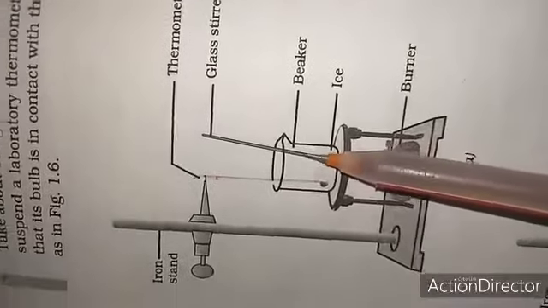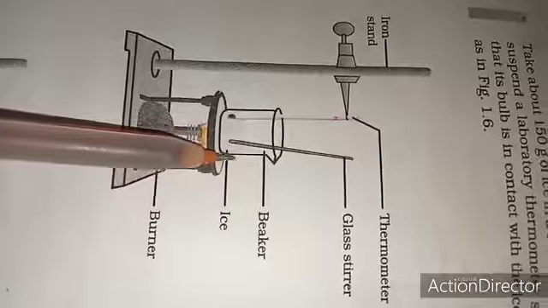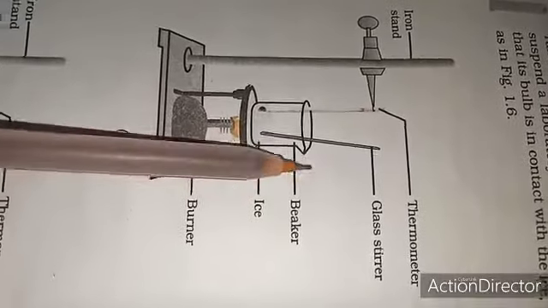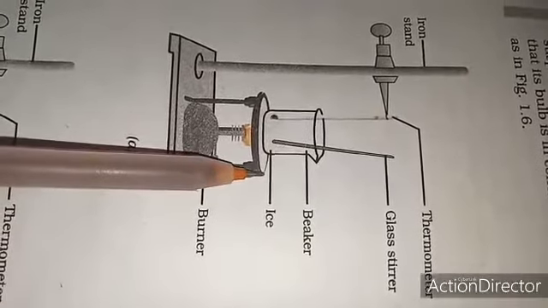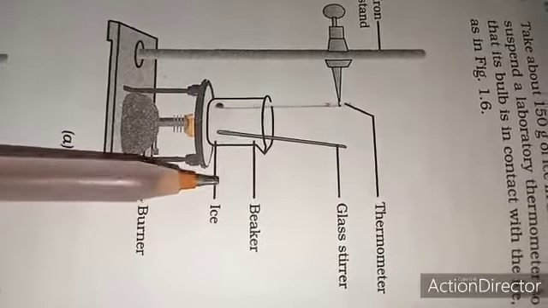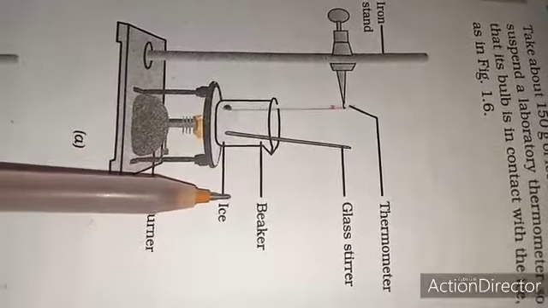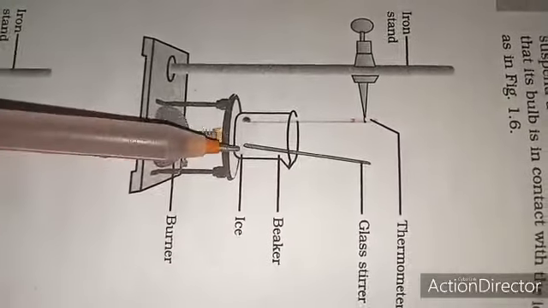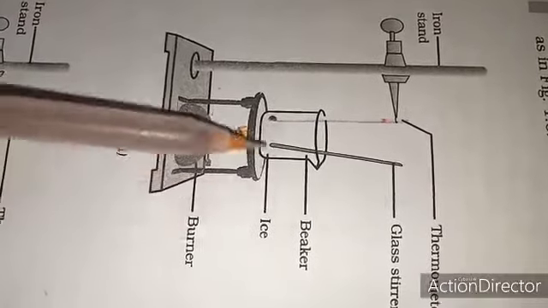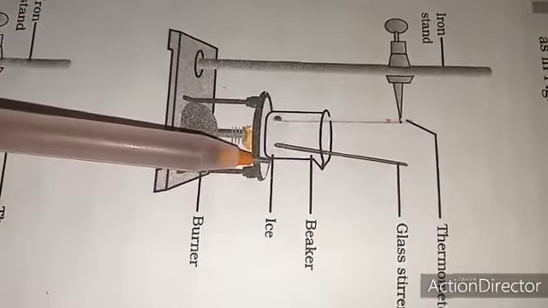After some time we see that all the ice has converted into water. Record the observation. For this conversion of solid into liquid state, we have observed that all the ice converts into water.